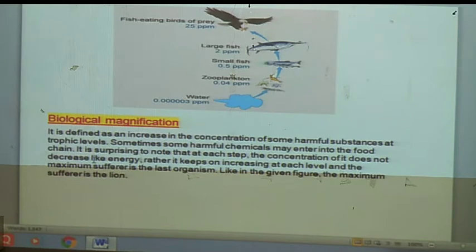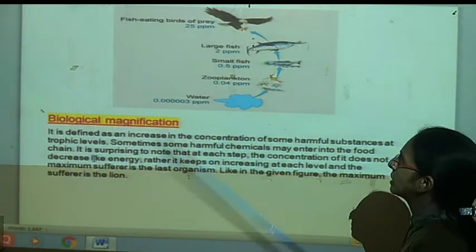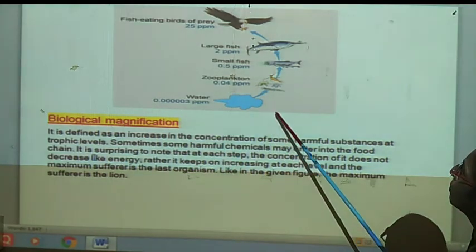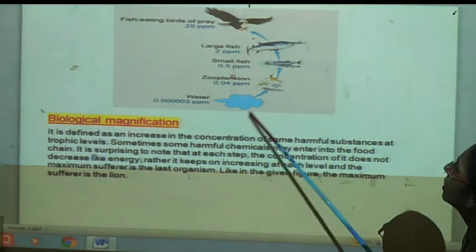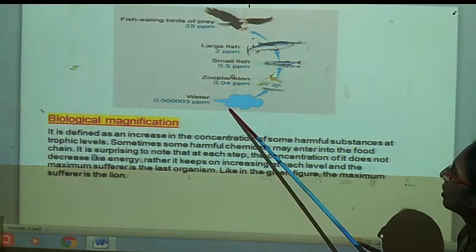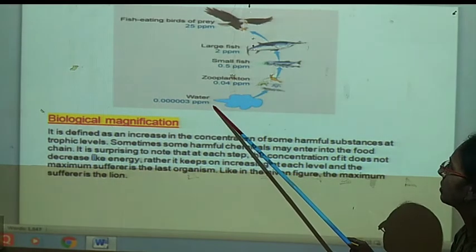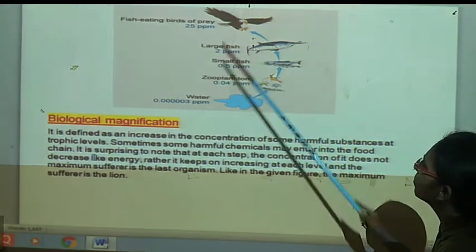Now you will see the next term from this lesson, that is biological magnification. So what is that? Now suppose here you have seen one picture. Here is water, and in the water if there are some hazardous chemicals or poisonous things, then here it is an aquatic food chain.